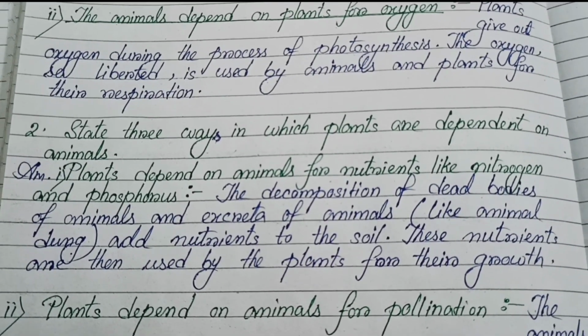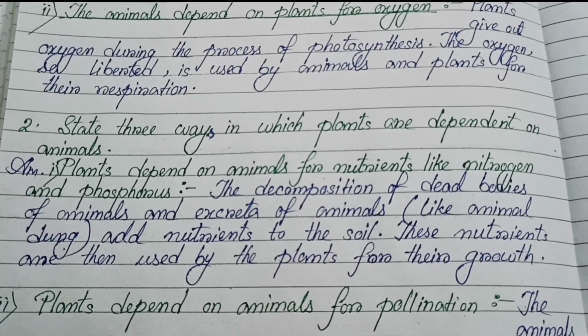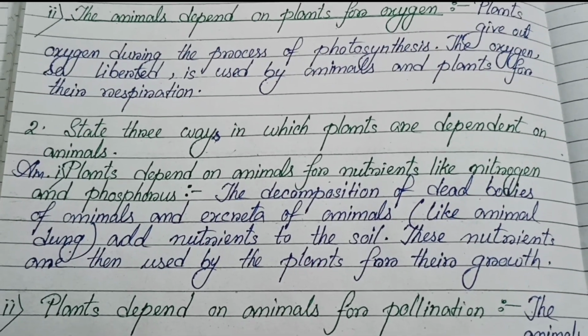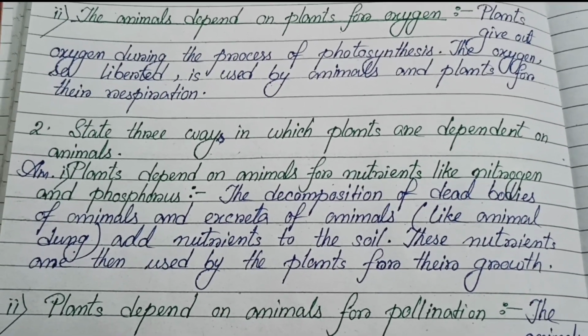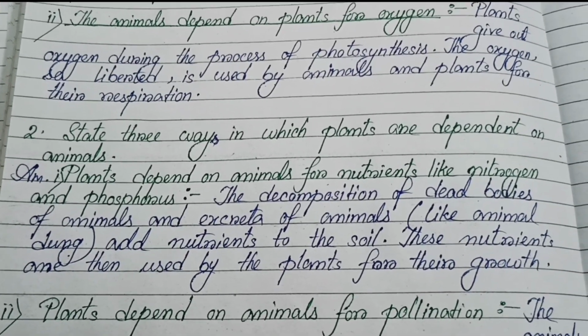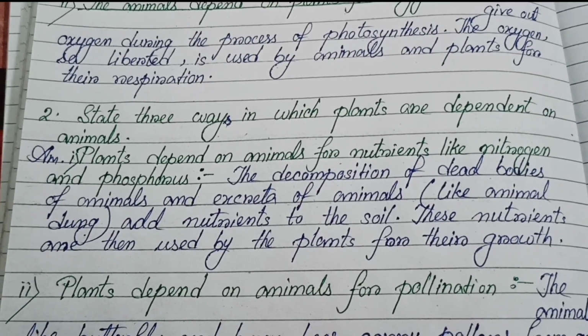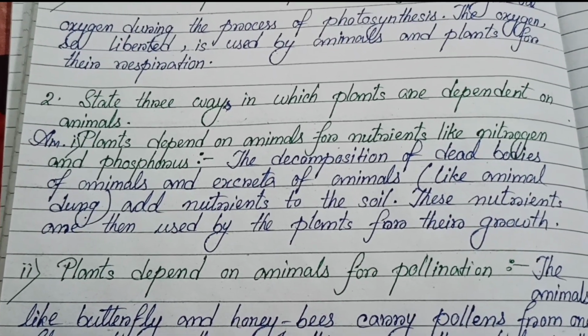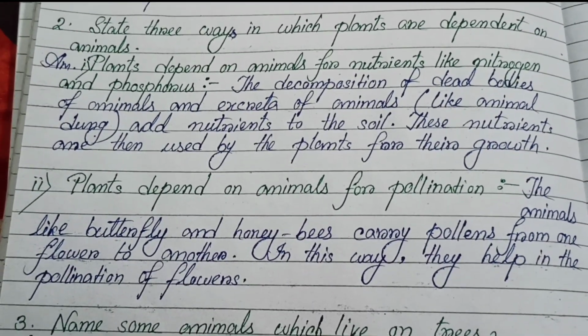Number 1, plants are dependent on animals for nutrients like nitrogen and phosphorus. The decomposition of dead bodies of animals and excreta of animals like animal dung add nutrients to the soil. The nutrients are then used by the plants for their growth.